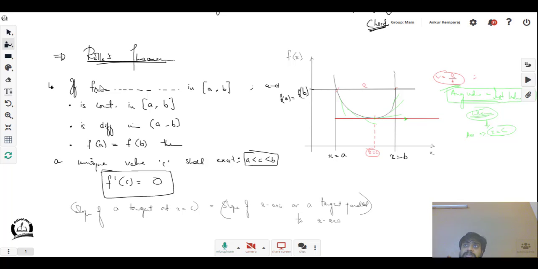99% of the students I've seen simply learn the theorem. When asked, they paste it on paper and get full marks. Students usually don't lose marks on this. But if you don't understand what this is, then I think you've already lost marks, even if you got 100 in math. If you don't know what these theorems mean, it's as good as losing marks. Please understand them, and you will appreciate them when you apply them in certain analysis.